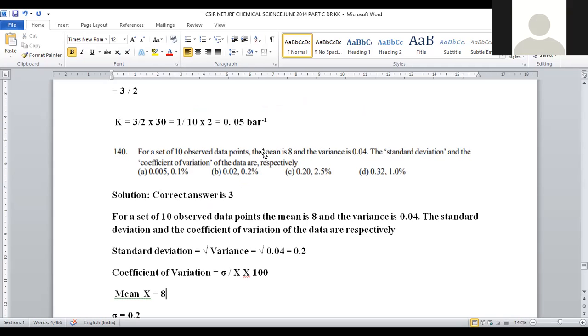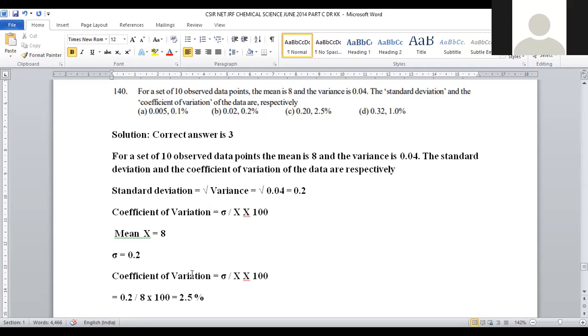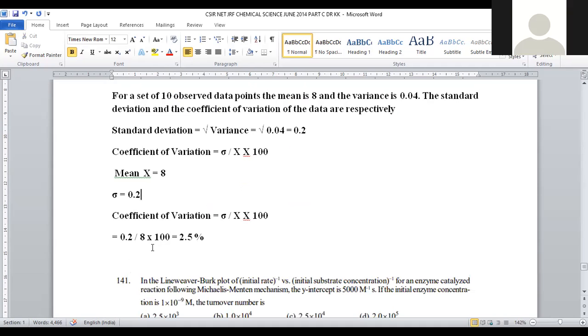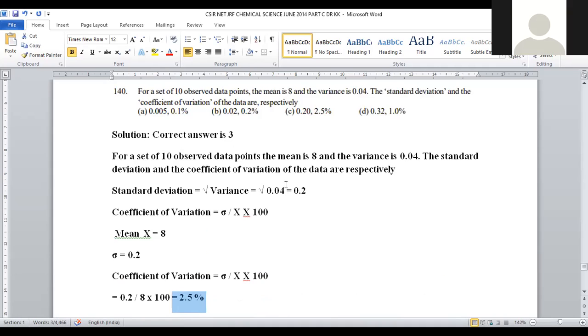The mean value is provided in the problem. What is the mean? 8. The sigma value is the standard deviation, 0.2. So now let us substitute all the known terms in the equation. The coefficient of variation is 0.2 by mean value 8, into 100, which is 2.5%. The standard deviation is 0.2, but the coefficient of variation is 2.5. It is provided in option C. For question number 140, option number 3 will be the correct answer.